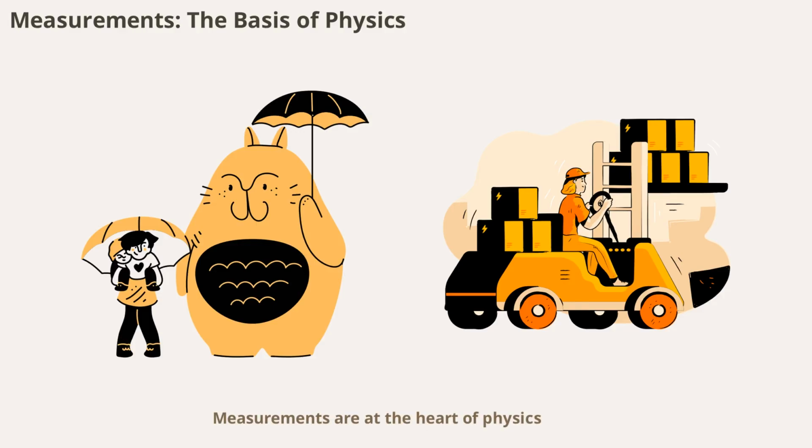Measurements are at the heart of physics. Every physical law and theory is based on careful observation and measurement of the natural world. Accurate measurements allow scientists to test hypotheses, develop new theories, and advance our understanding of the universe. Without reliable measurements, physics would not exist as a science.